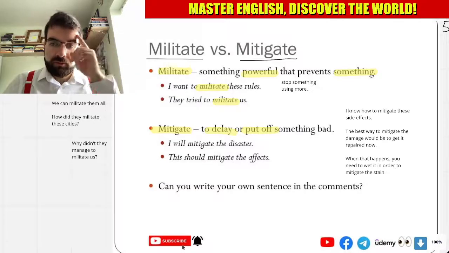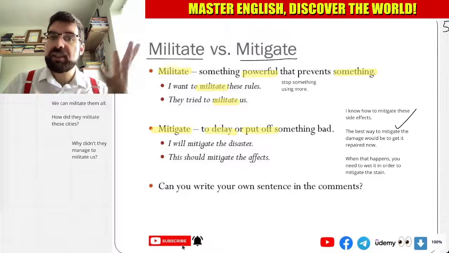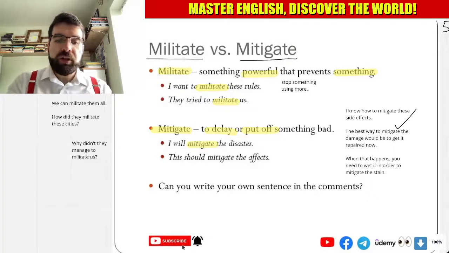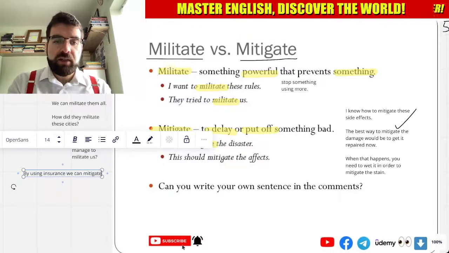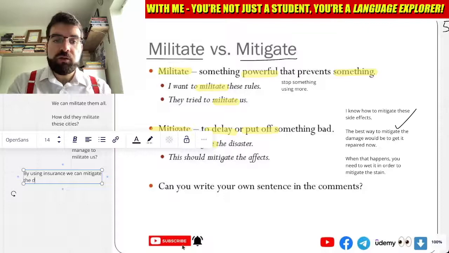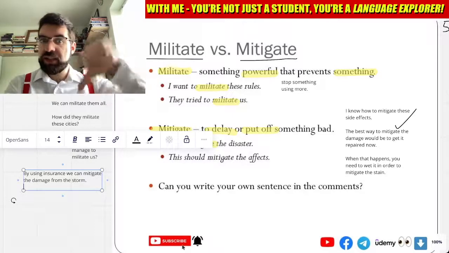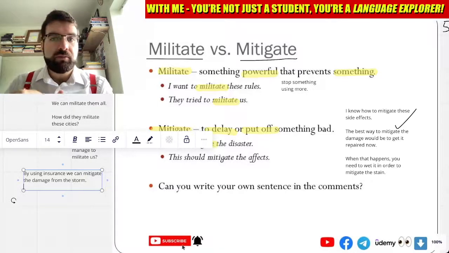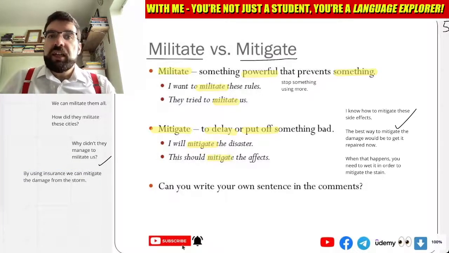Yeah. How cool is that, language explorers? So I will mitigate the disaster. So by using insurance, we can mitigate the damage from the storm. So even though the damage will happen, we can mitigate the bad effects by the insurance. Yeah. How cool is that? Yeah. This should mitigate the effects.